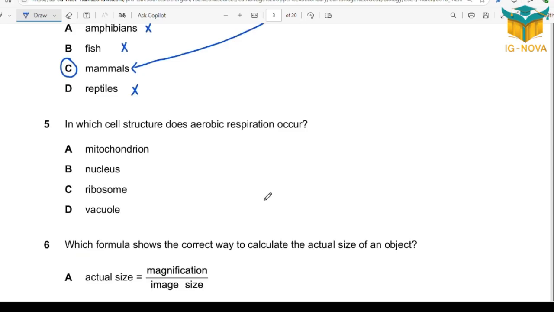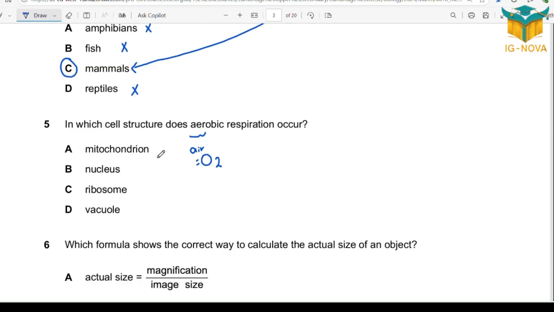In which cell structure does aerobic respiration occur? Don't forget, in sciences, aerobic means air or O2. So aerobic respiration is releasing energy from nutrients using oxygen, or to release energy from glucose using oxygen, up to you. Any definition. So it does occur in the mitochondria.